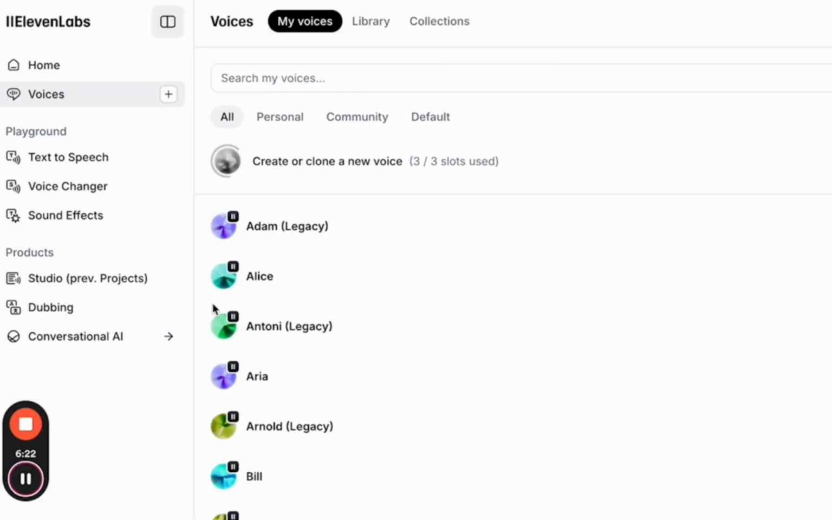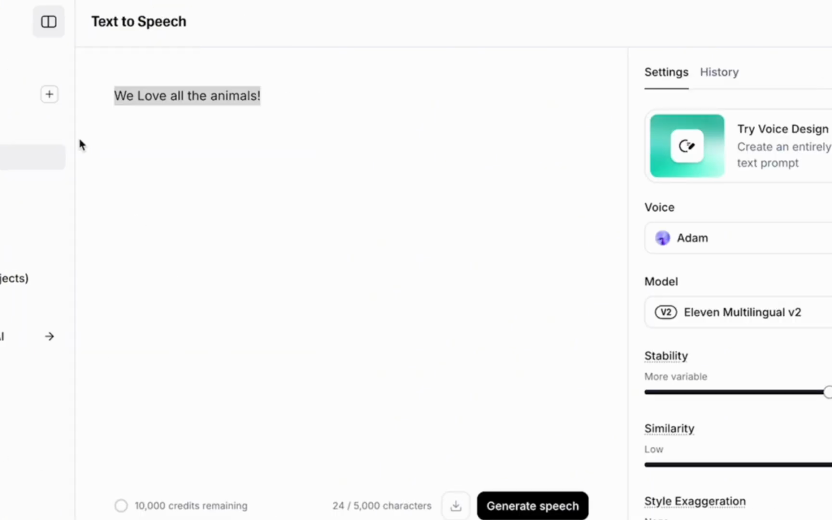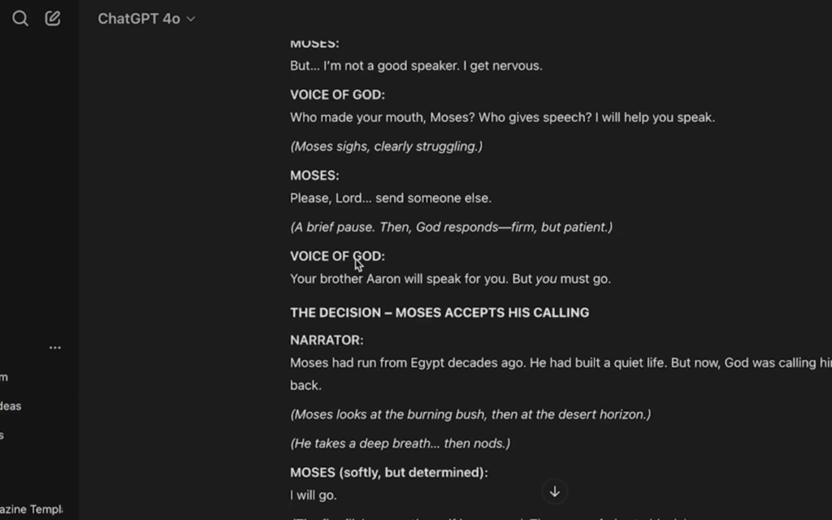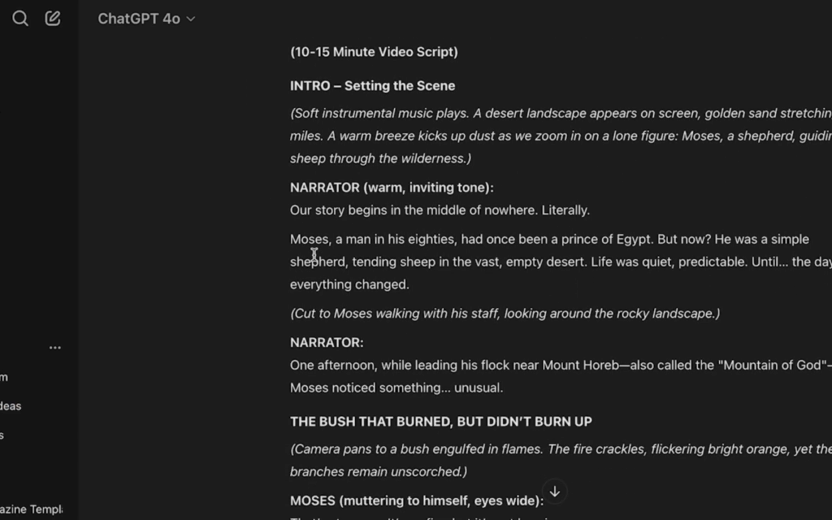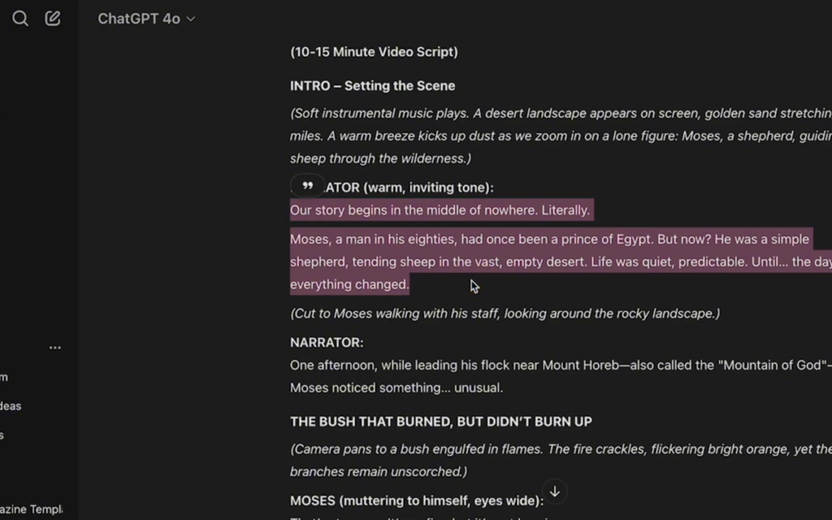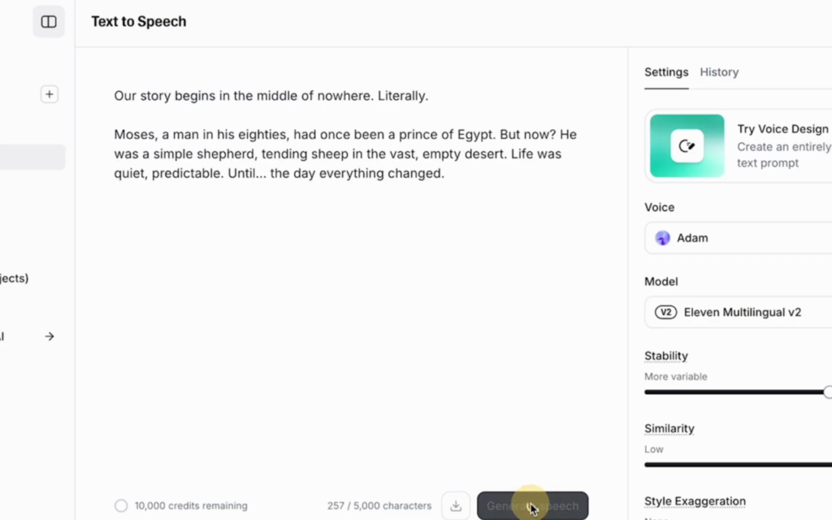Once you've chosen your voice, you're going to click on the left-hand side text-to-speech generator. So what you're going to do is you're going to go back over to ChatGPT and go to the top of your script, and you're going to start with the narrator voice, and you're going to copy and go back to 11 Labs and paste. Then you're going to generate the speech.